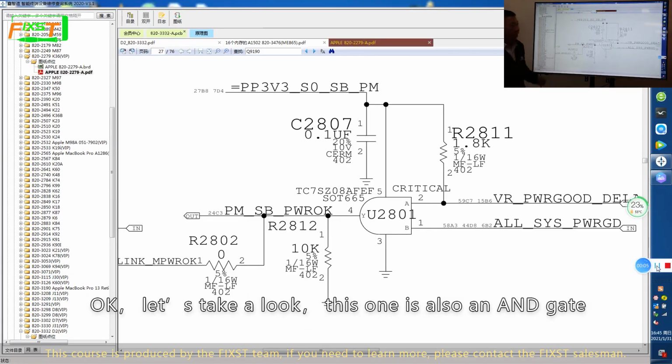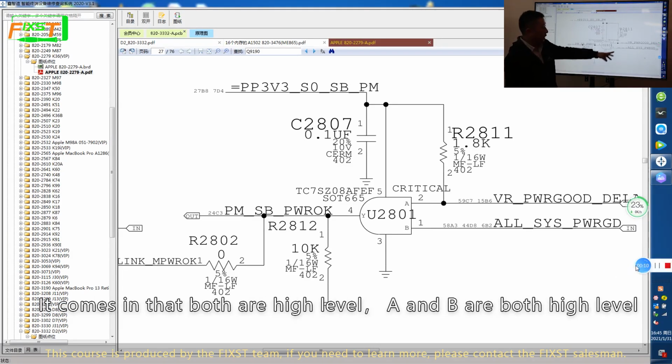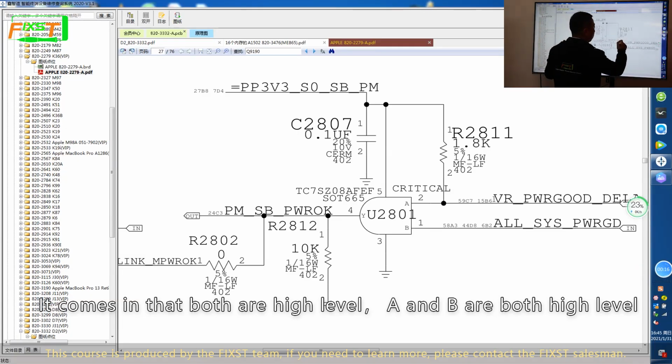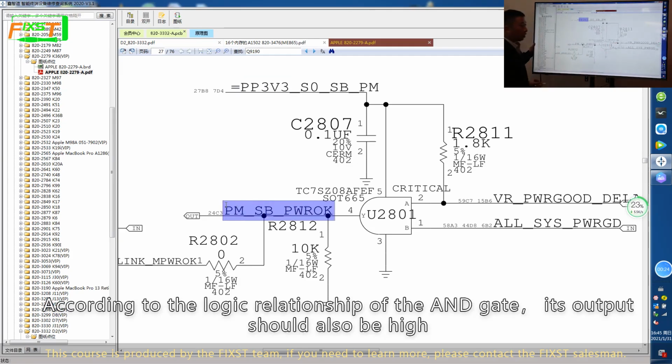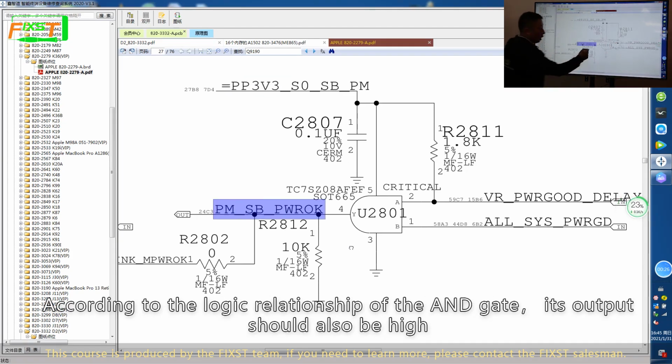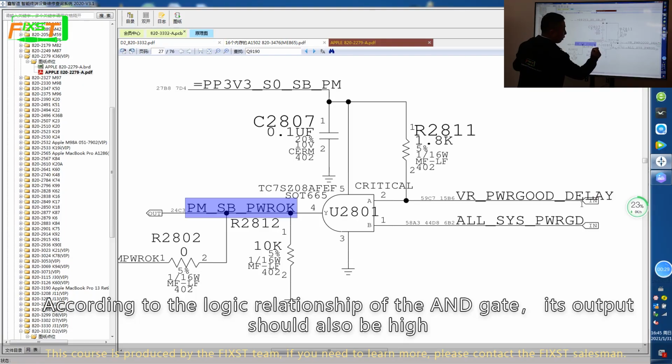Okay, let's take a look. This one is also an AND gate. Both inputs come in at a high level. A and B are both high level, 3.3 volts. According to the logic relationship of the AND gate, its output should also be high.